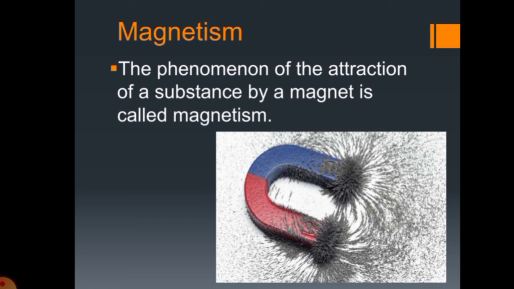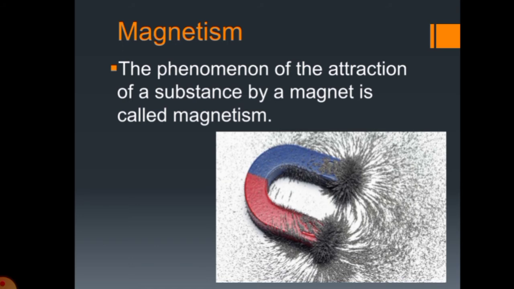Magnetism is the phenomenon of the attraction of a substance by a magnet. Like lightning happens and thunder happens, that's a natural phenomenon. Likewise, magnetism is also a phenomenon. The phenomenon of the attraction of a substance by a magnet is called magnetism.